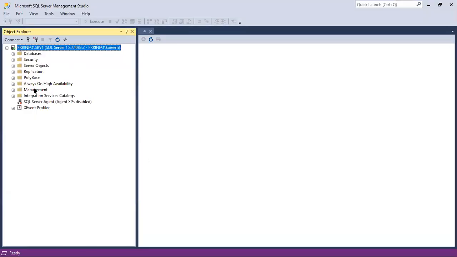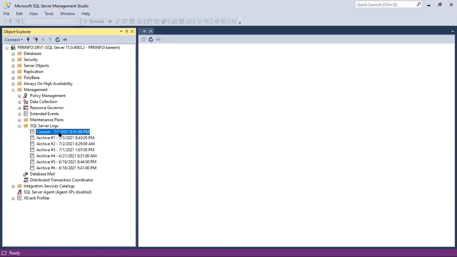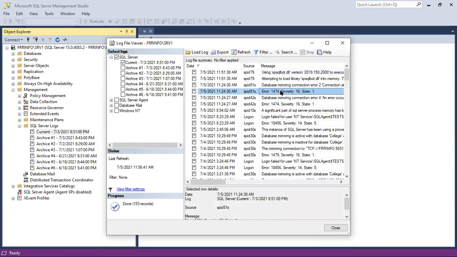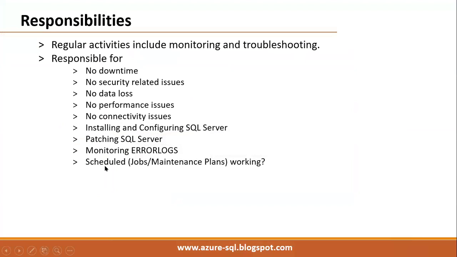Check here. Under Management, we have SQL Server Logs. We can open the current log and check for the errors here. It will write like this: error number plus message, error number plus message. Depending on this error number or error message, we can identify the exact reason why the error is there. Then we can plan for troubleshooting. We'll work with error logs in detail.